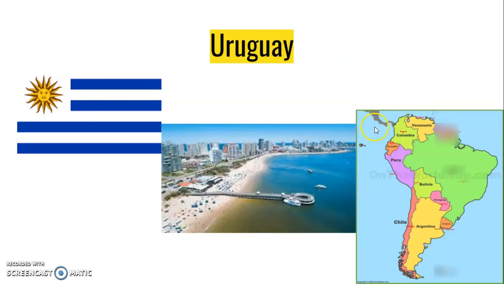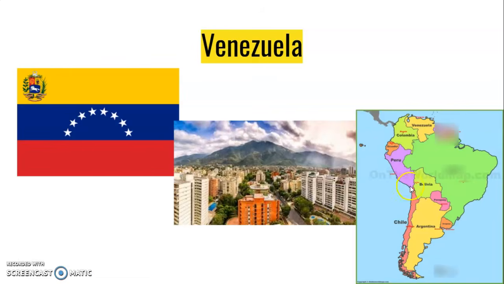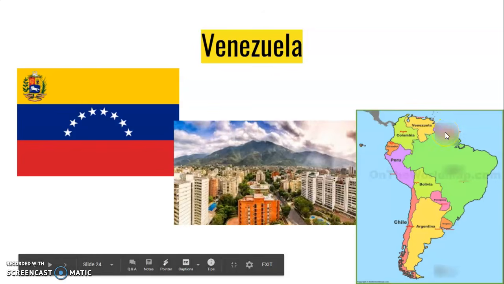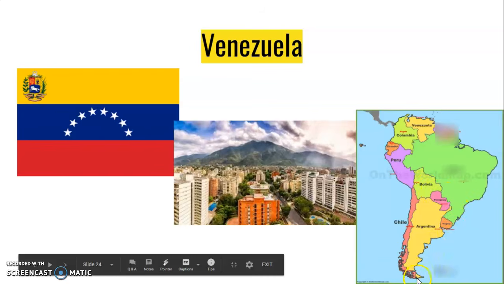Uruguay. Sounds very similar to Paraguay, but it's Uruguay. And that's down here. This little country on the end. And Venezuela. Venezuela is up here. Okay, and just so you know, these countries over here are blurred out just because they are non-Spanish speaking countries. So you don't need to know what they are. This huge one, though, is Brazil, and they speak Portuguese. They don't speak Spanish. A lot of people think they speak Spanish, but they don't. So these are the only countries in South America that speak Español.